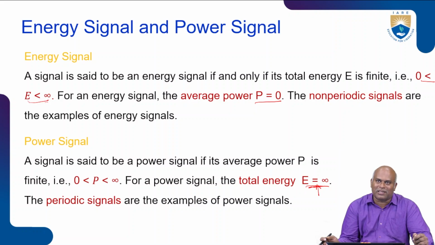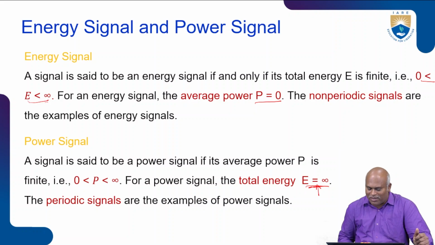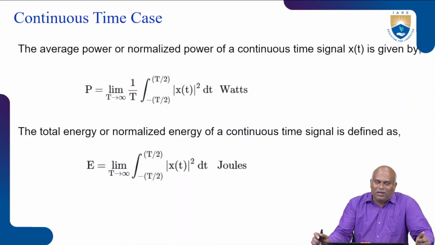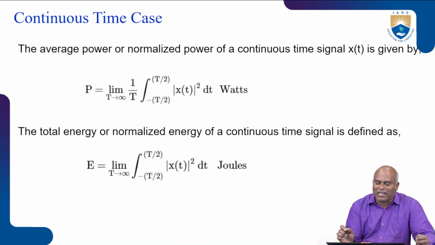Both energy and power signals we may classify into two categories, based on the nature of the signal. One is the discrete time signal, another one is the continuous time signal. We will see one by one. First, the continuous time signal case. I take the power; we need to find the power. The average power or normalized power of a continuous time signal, here I mentioned for the continuous.